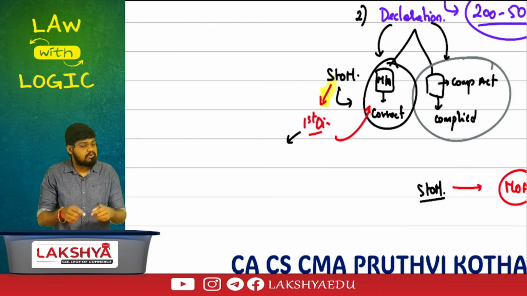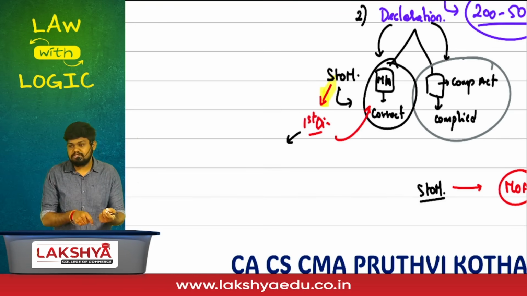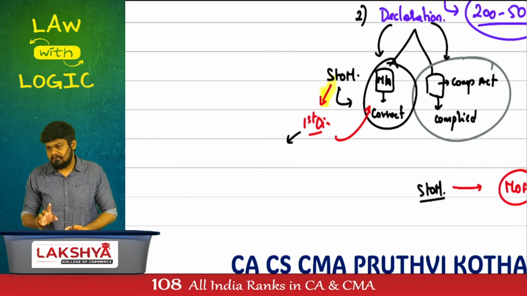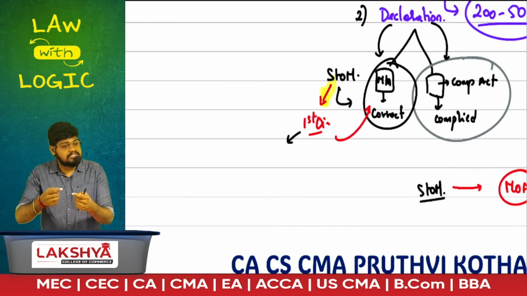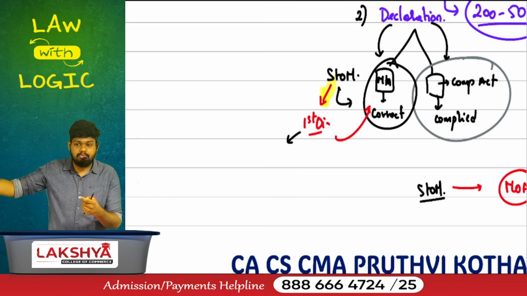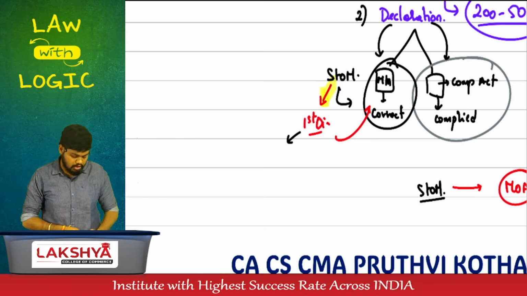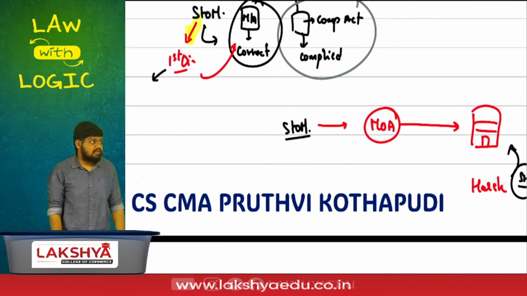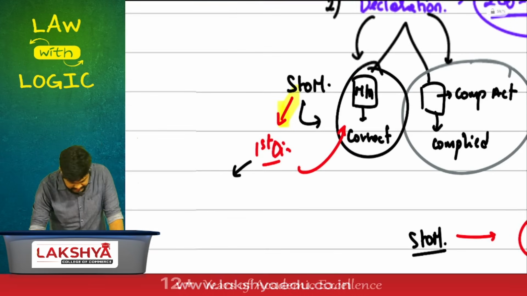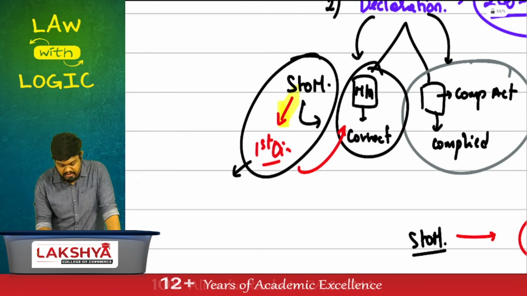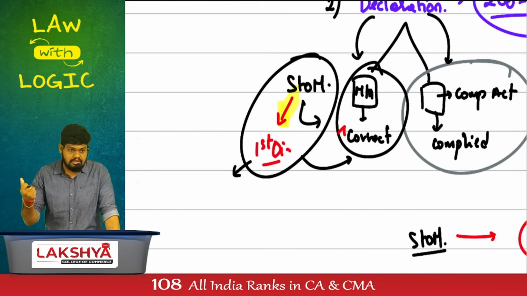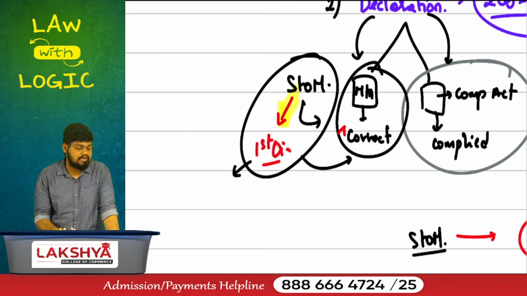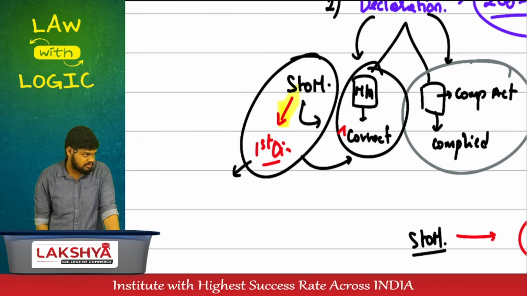If it is proven that you have done something wrong and you have been charged with imprisonment, then you are called a convict. If you are a convict, that means you have done something wrong in the past, something so grievous that you should be put behind the bars. You are not allowed to incorporate a company. You cannot become a subscriber. You cannot become a first director. Give me the second declaration. The subscribers to the memorandum and the first directors give a declaration that they are not convicted, they are not guilty of a fraud, and the documents they have submitted are all correct.